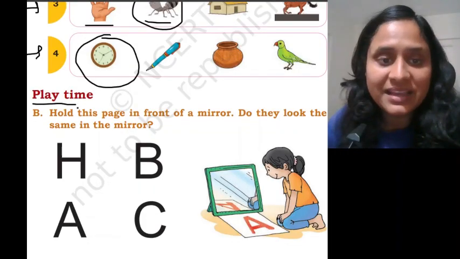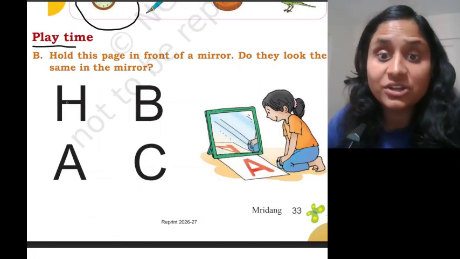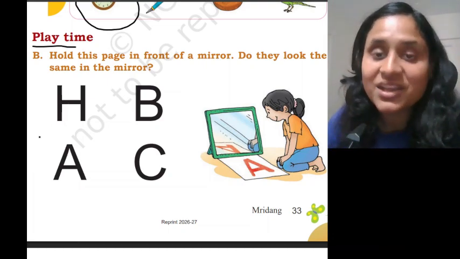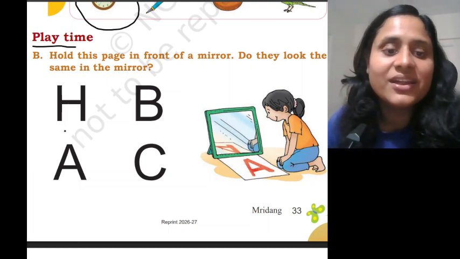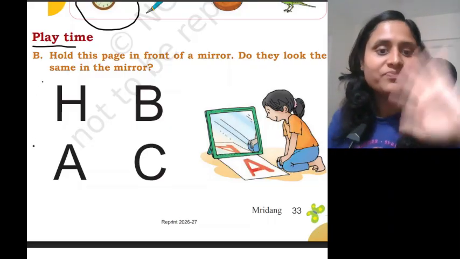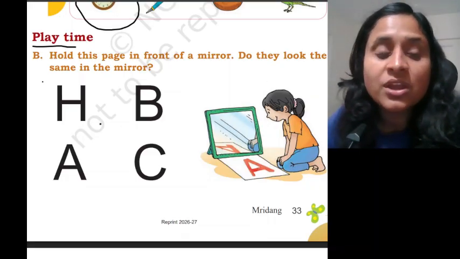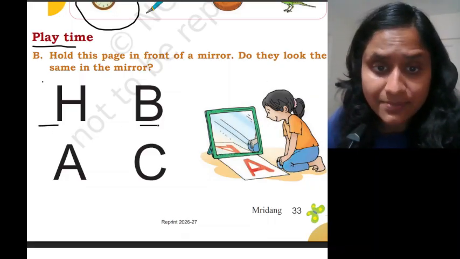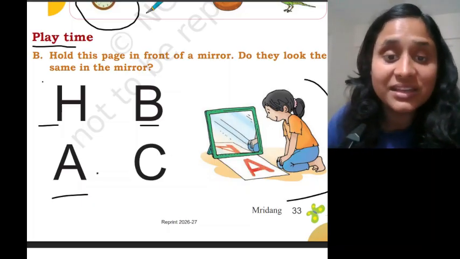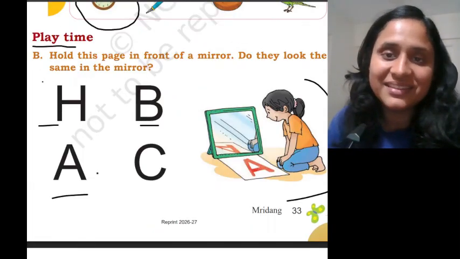Now, it's playtime now. Hold this page in front of a mirror. Do they look the same in the mirror? You need to do this activity. You take your book and hold this page in front of a mirror and let me know in the comment section below. Do all the alphabets look same in the mirror? Like see, she is doing? Or they look any different? Okay? Yes, you tell me in the comment section.